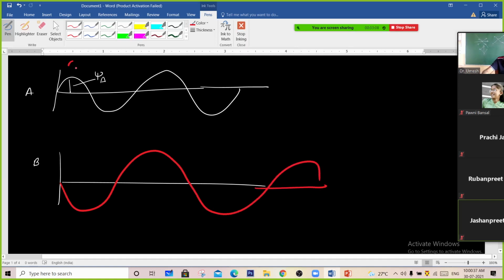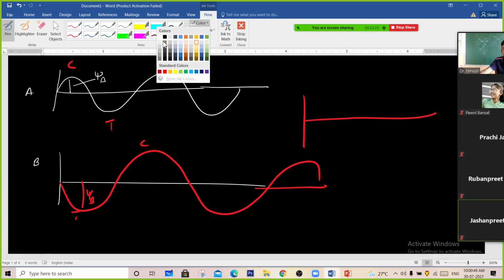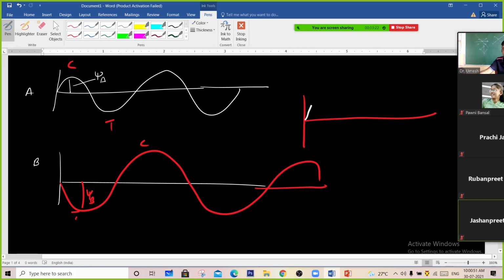You can see crest with a trough and trough with a crest. This is psi A and this is psi B. If they combine now, that will lead to destructive interference of the electron wave. The electron wave will get cancelled over here.